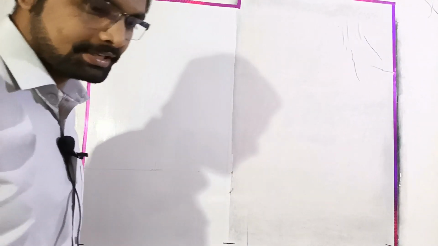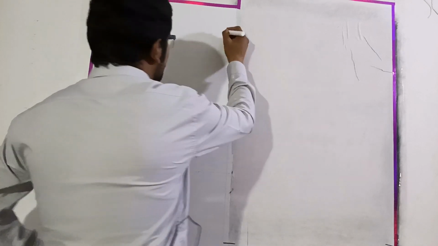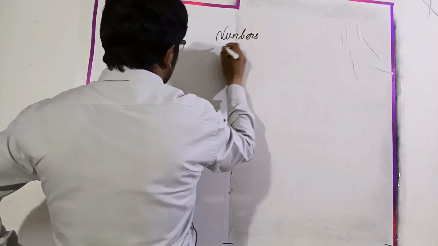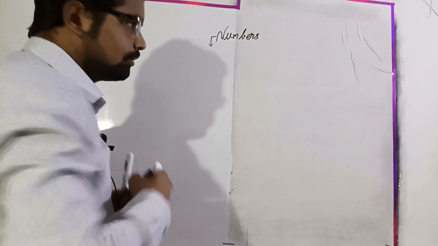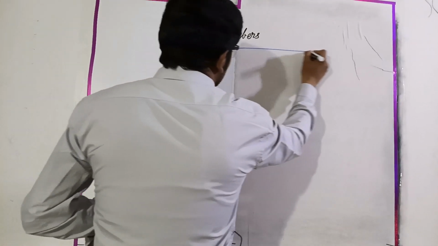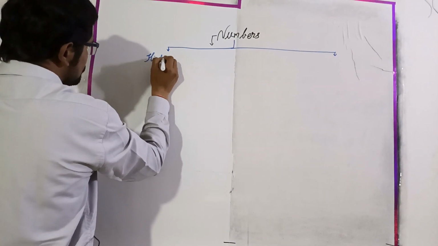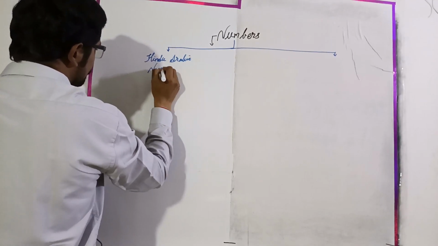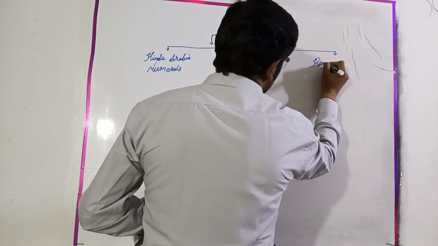We were learning numbers, right? As we learned, a number is just a symbol. And we saw there are mainly two different types of numbers. The first one is Hindu Arabic numerals, and the second one is Roman numerals, right?